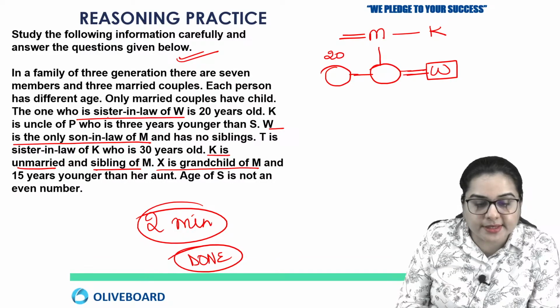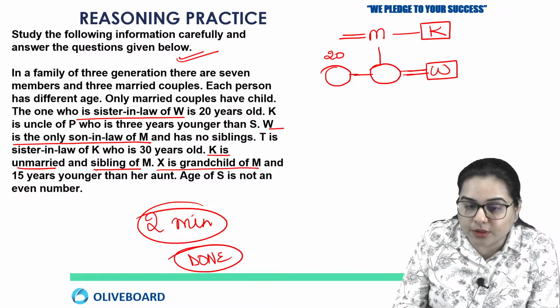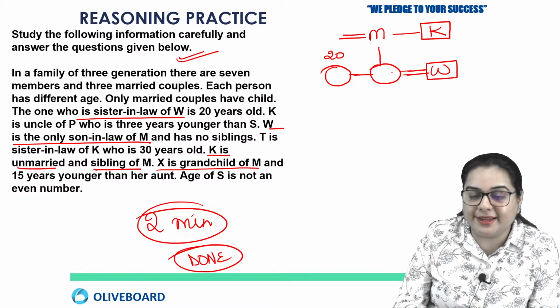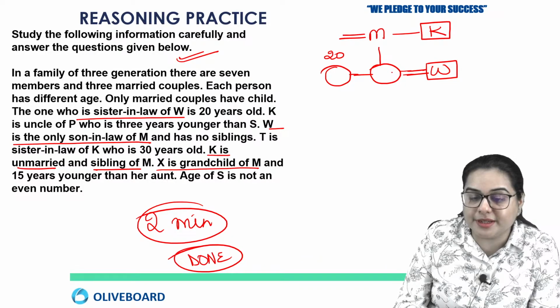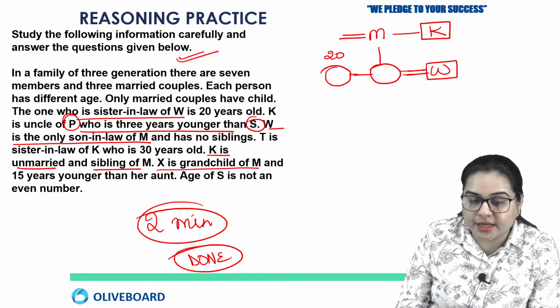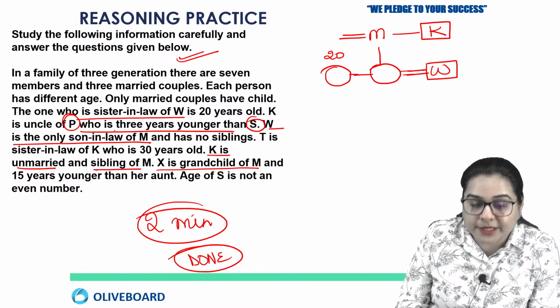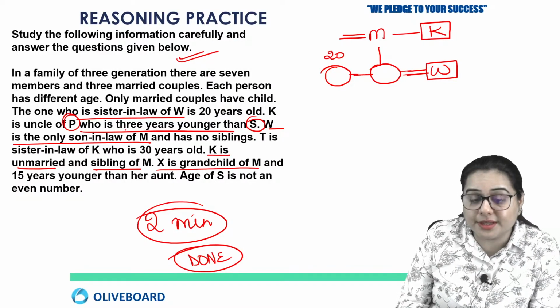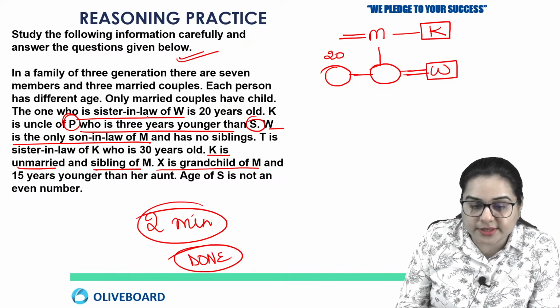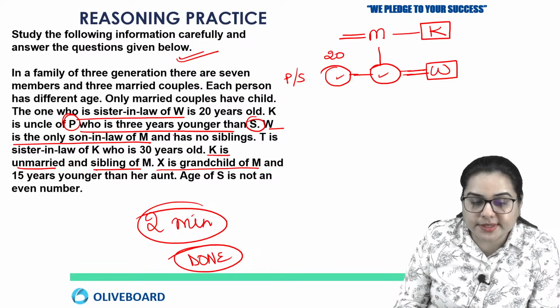Next, K is uncle of P. So if K is uncle of P, then who is P? We are not sure. About P he says P is 3 years younger than S. What does that mean? P and S are siblings, only then they could have an age gap of 3. So P and S will come in these 2 positions. We have reserved that.